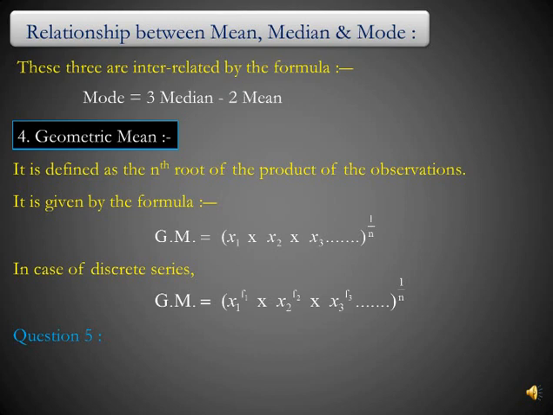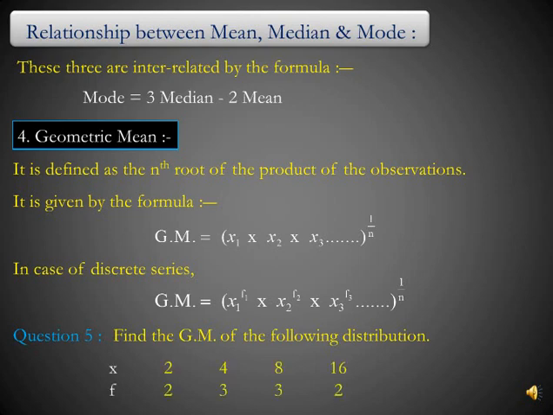Let's do a question, but on the second formula, because you have already done this simple GM in case of AP. So here we will use second formula. Find the GM of the following distribution where frequencies table is given.